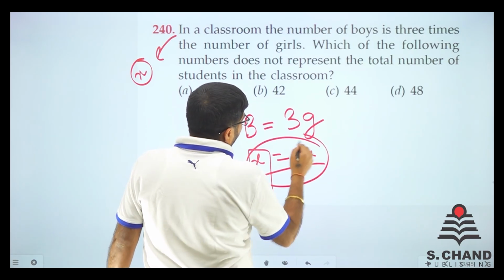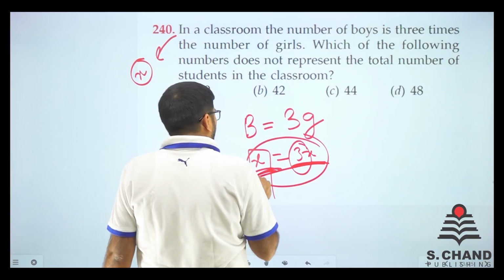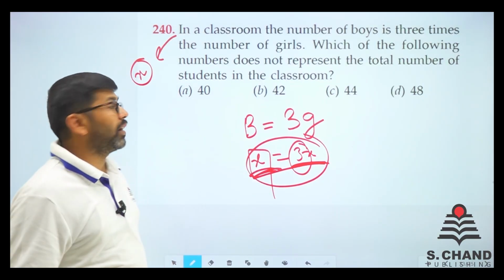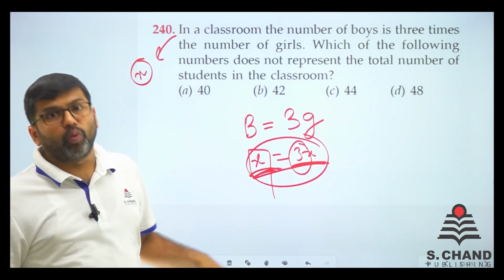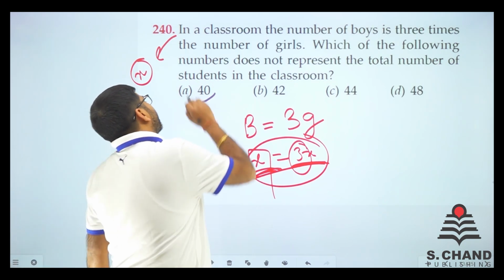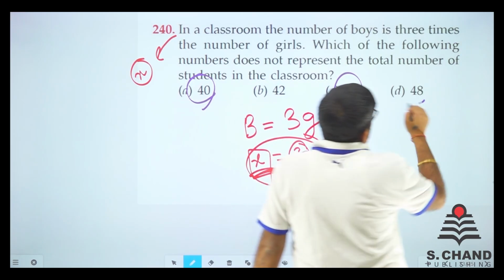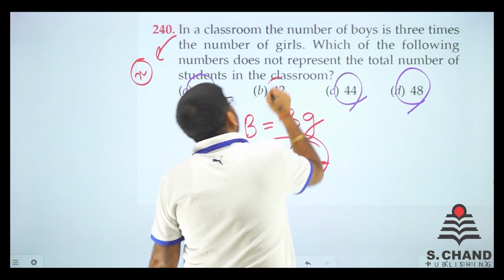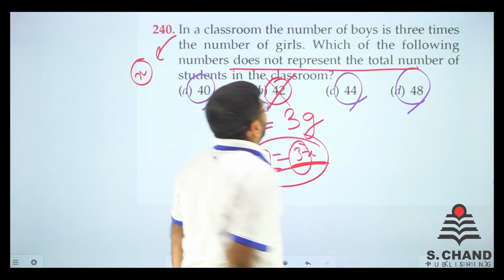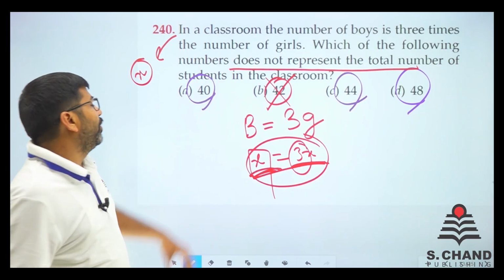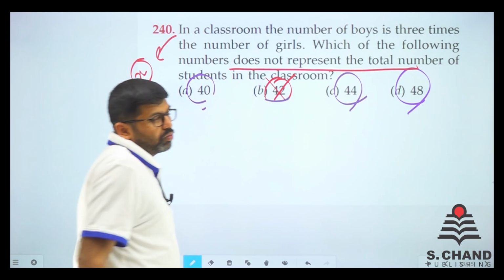So in total they are 4 parts: 3 of boys, 1 of girls. So total there are 4 parts, so any number divisible by 4 can be the answer. This can be divided by 4, that can be the answer. This definitely divided by 4, this definitely divided by 4. But 42 is not divisible by 4. So it does not represent the total number of students, because anything which is divisible by 4 is possible. 42 is not, so it is the answer.